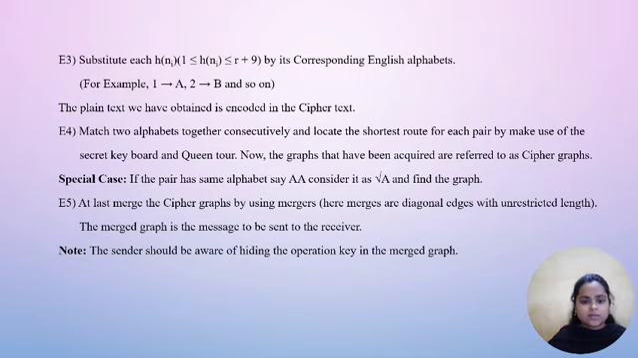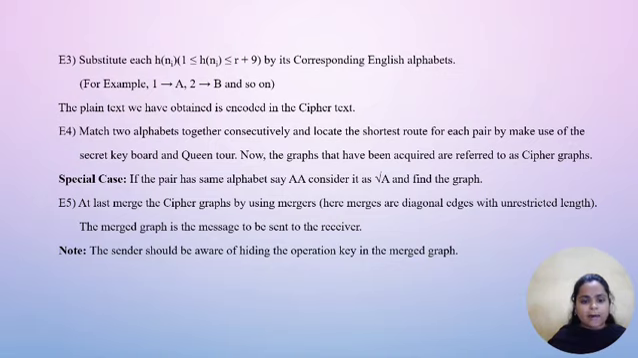Step 3, substitute each h of ni, 1 less than or equal to h of ni less than or equal to r plus 9, by its corresponding English alphabet. For example, 1 to A, 2 to B and so on. The plain text we have obtained is encoded in the ciphertext.